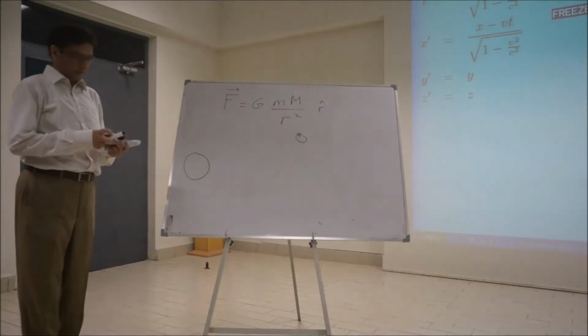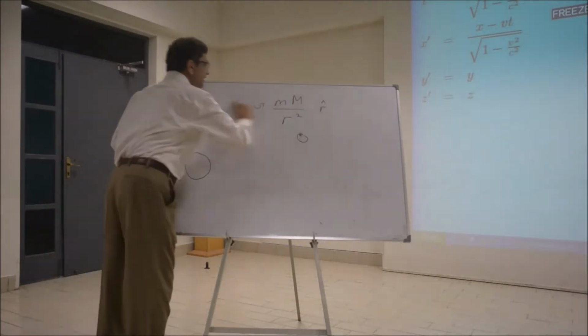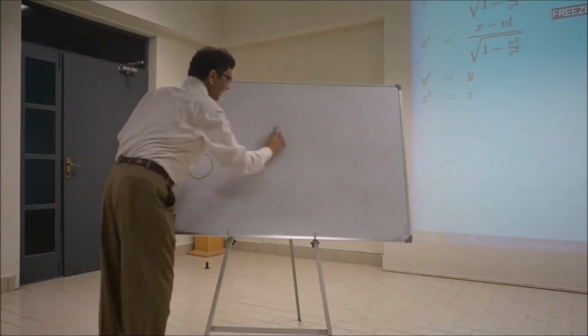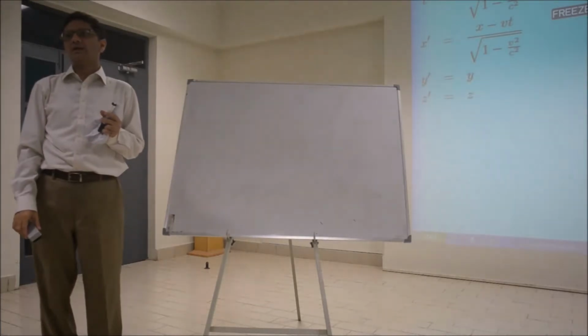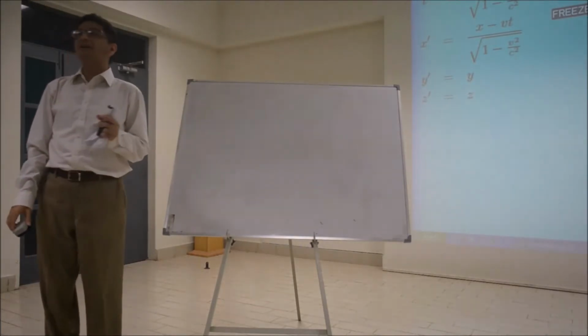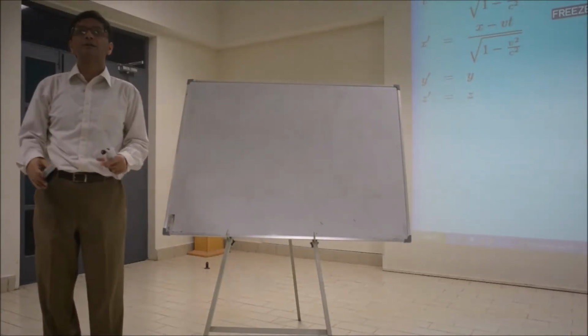So now I have to show that Einstein realized that gravitation is not a force. Gravitation is a manifestation of curvature of what?